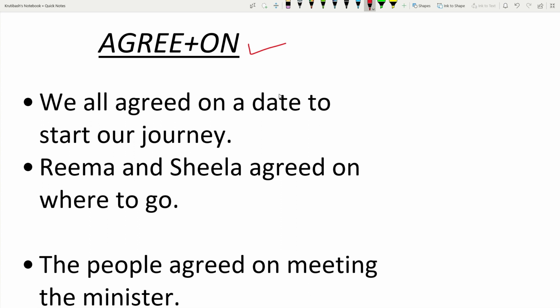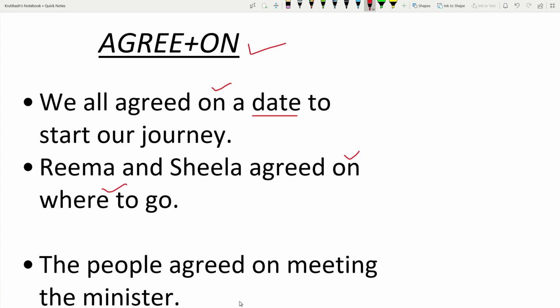That may be a planning or doing something. We all agreed on a date to start our journey. Also before a date, we use agreed on because it is planning to do something. Rima and Sheila agreed on where to go. Also agreed on because it is planning to do something.